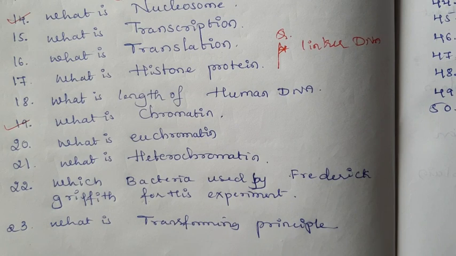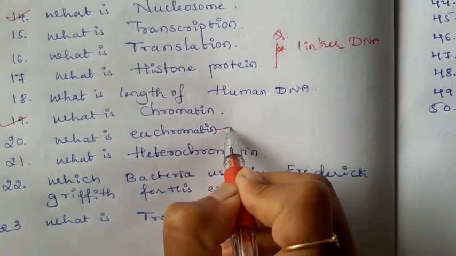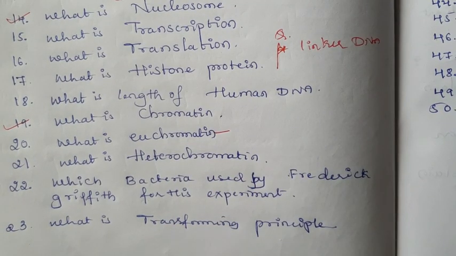Okay, it is loosely packed and lightly stained chromatin. Euchromatin is usually transcriptionally active chromatin. It has a loose interaction between protein and DNA.